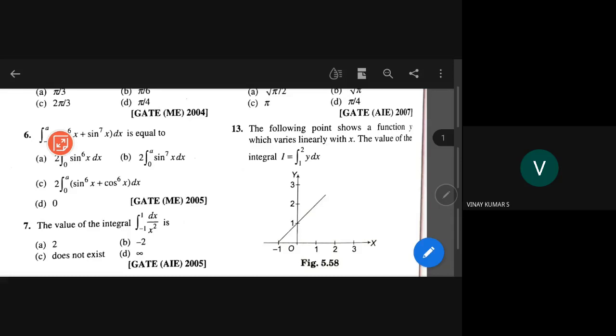He says the following: the picture shows a function y which varies linearly with x. The value of the integral I is equal to the integral from 1 to 2 of y dx.